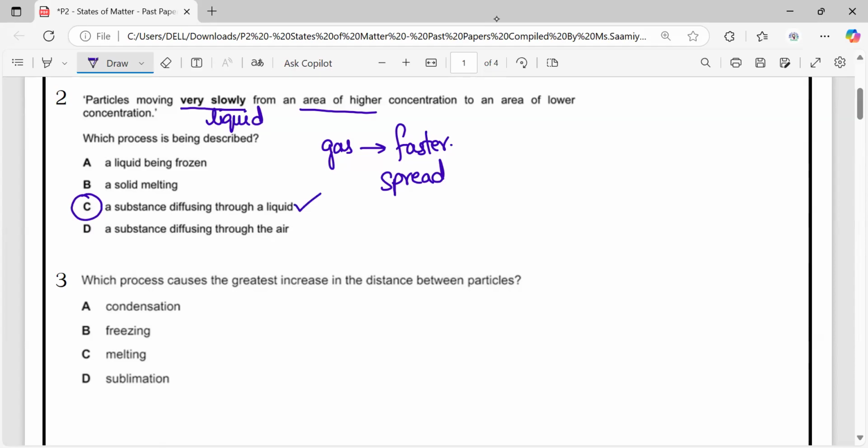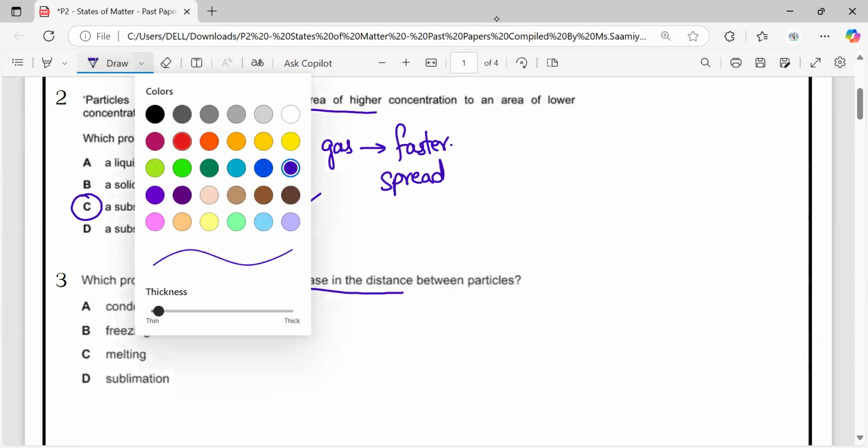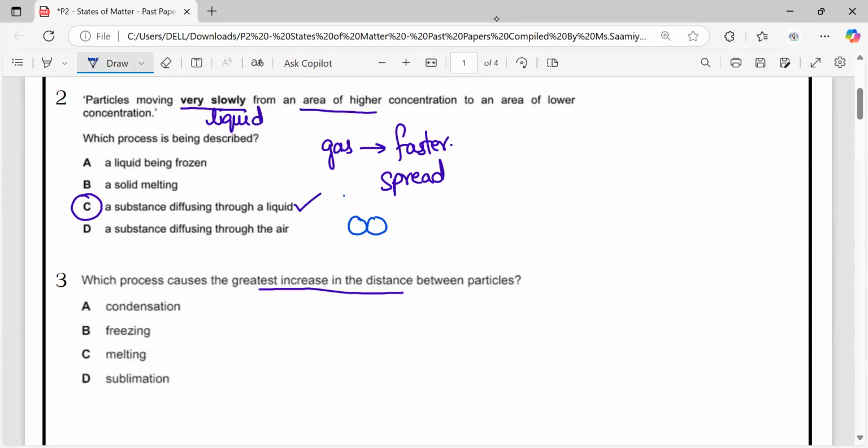Question number 3. Which process causes the greatest increase in the distance between the particles? Greatest increase in the distance between the particles means that the particles are of solid, which are very close to each other, and then the state changes and they go really far from each other. So the solid changing into gas creates the most space between the particles. Solid directly changing into gas is called sublimation.